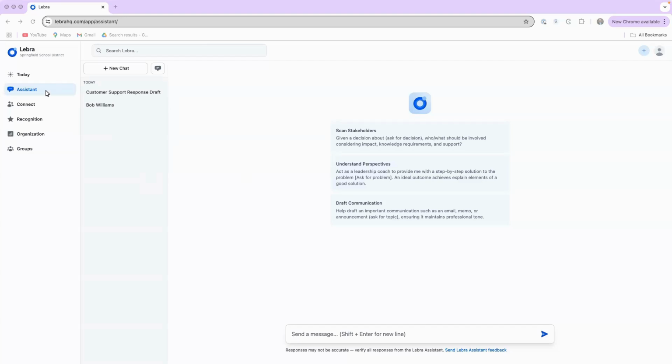Let's cover Libra Assistant. Libra Assistant is like other chatbot services, except for one very distinct difference, and that is it is tied directly to your organization. Libra knows the notes that you've entered on employees. It knows employees' anniversary dates, work anniversaries, birthdays. It knows your mission, vision, values. So again, it's tied directly to your organization.